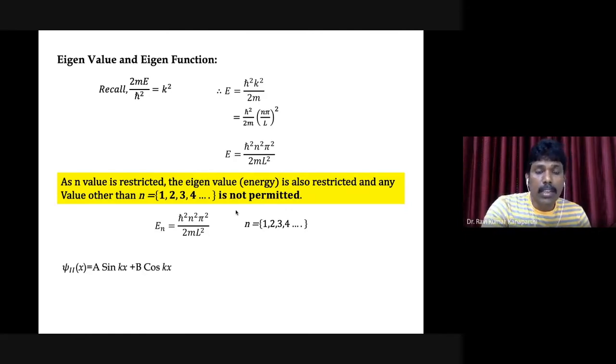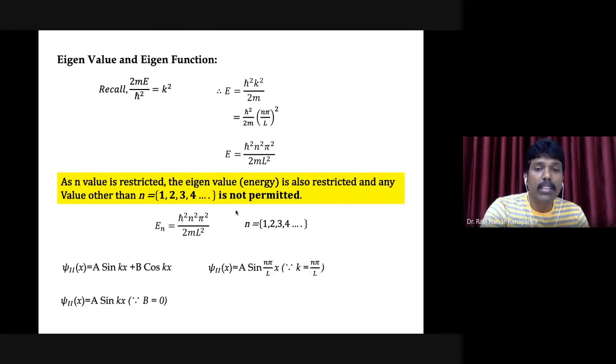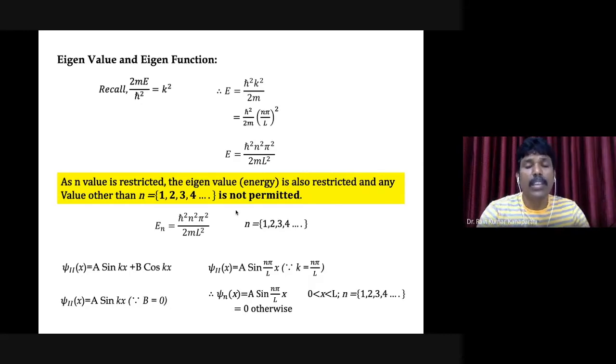Let me write down once again, the wave function is a linear combination of sine and cosine, but since b is equal to 0, our wave function is A sine kx, and k is nothing but n pi by l. Therefore, A sine of n pi x by l is the wave function in region number 2.